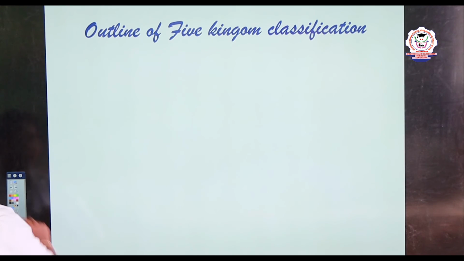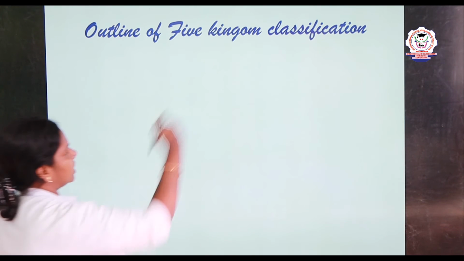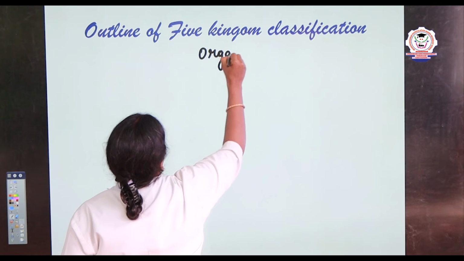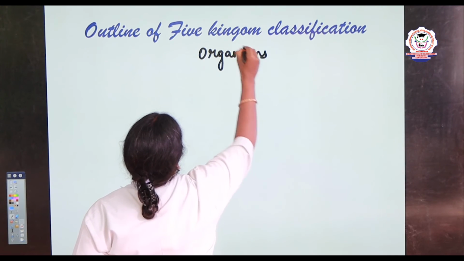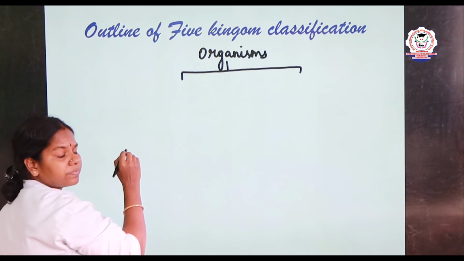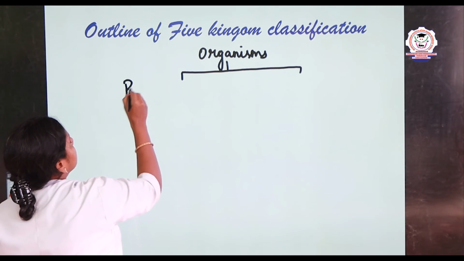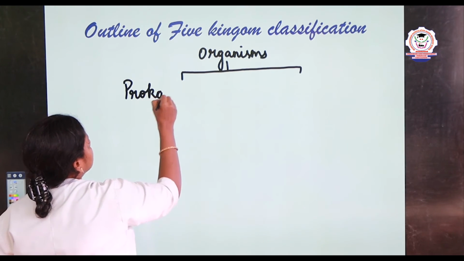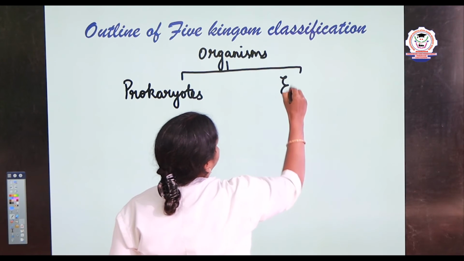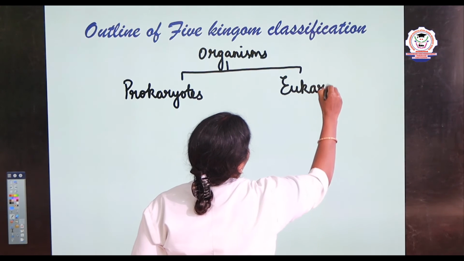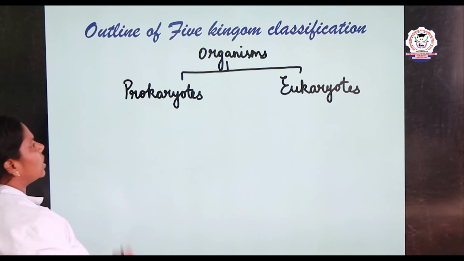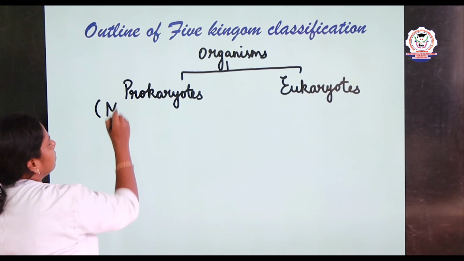So now let us see the outline of 5 kingdom classification. First, the organisms are classified into 2 major categories: the organisms with the primitive nucleus, that is prokaryotes, and eukaryotes, right? All the prokaryotes come under the kingdom Monera.